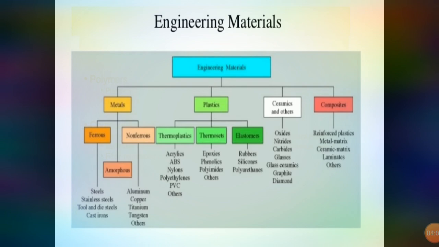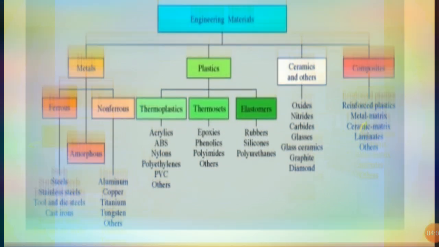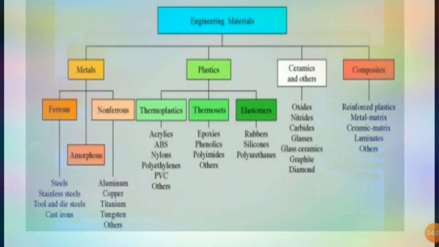Now we can see the basic structure of engineering materials. So it can be classified as metals, plastics, ceramics, and composites. Again, from the diagram we can say metals can be classified as ferrous and non-ferrous. In ferrous, the examples are steel, stainless steel, die steel, cast iron, etc. Now non-ferrous includes aluminium, copper, titanium, tungsten, and other types of material that can be called non-ferrous material. Now again metals can be amorphous. Now we can see the next type is the plastic.